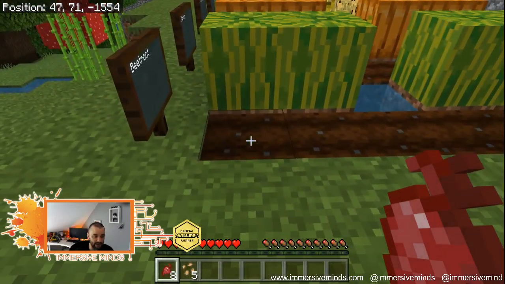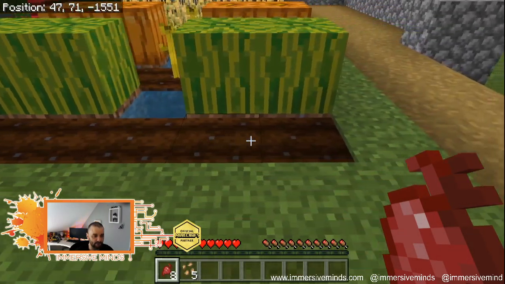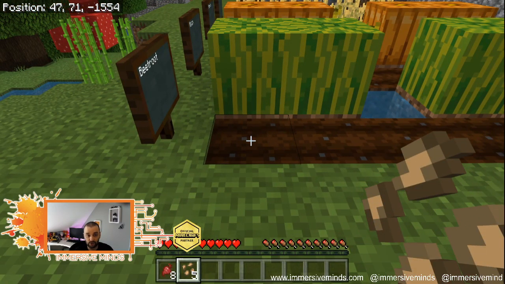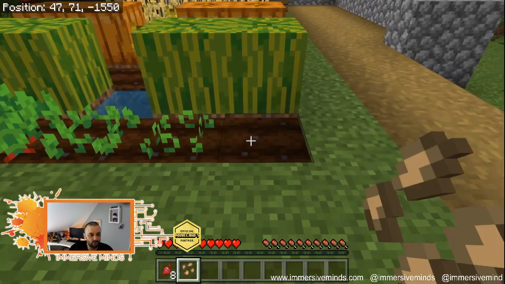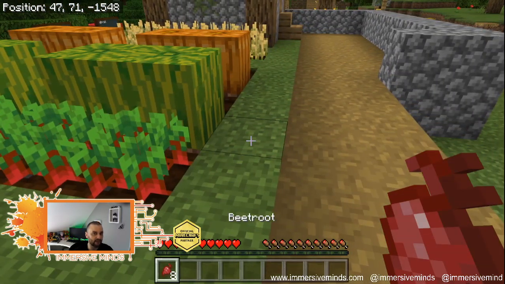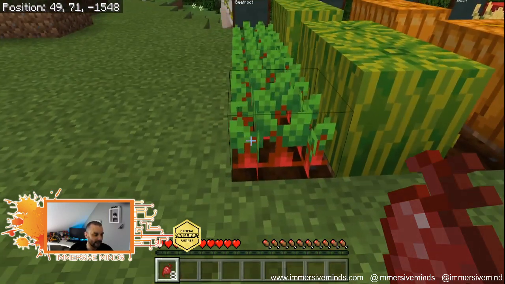So there's some mathematics already. 1, 2, 3, 4, 5 plots. I got 5 seeds back, because of course you do. 1, 2, 3, 4, 5. And you see how quick they're growing because time's back up. But I ended up with 8 beetroot. So let's do that again.